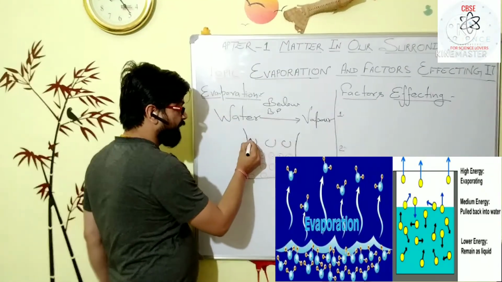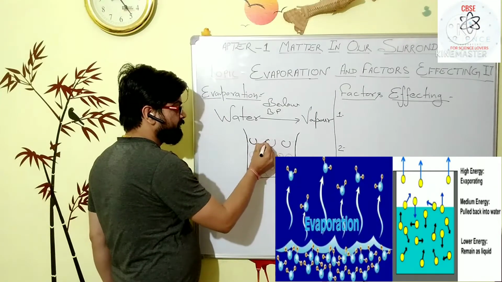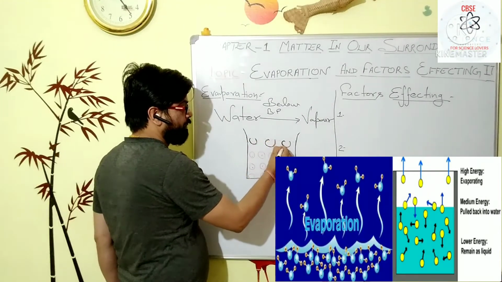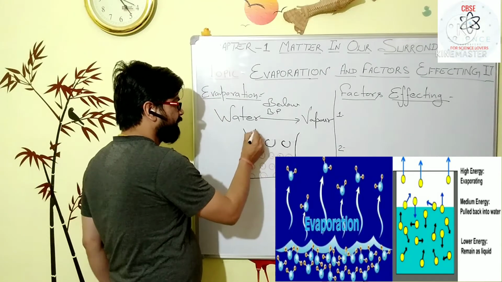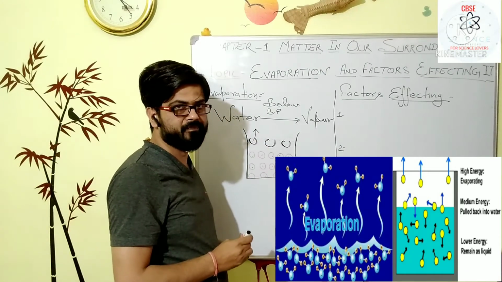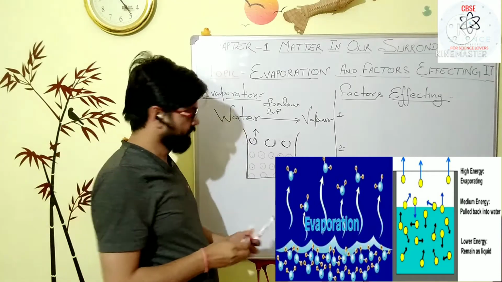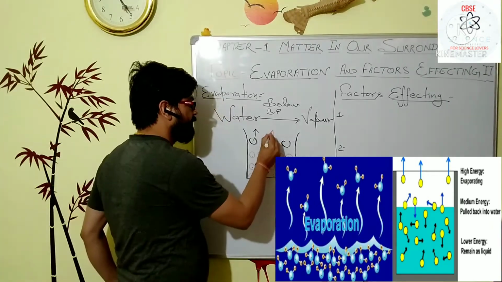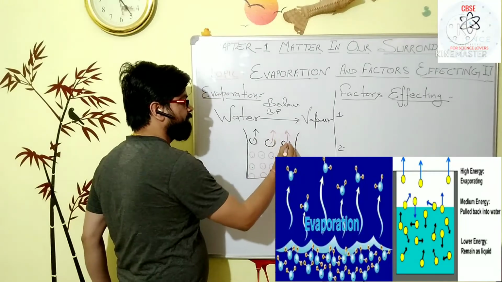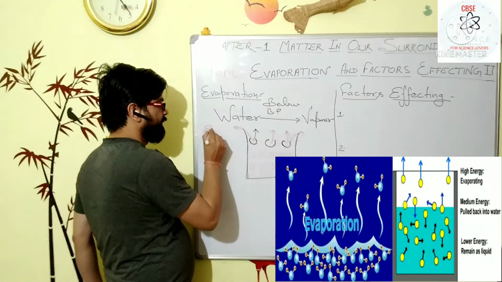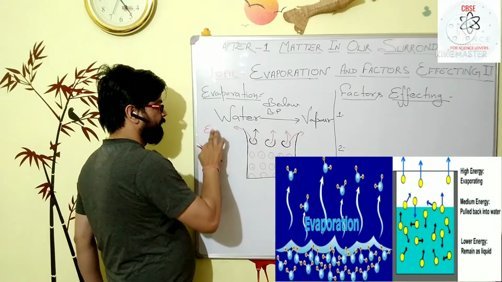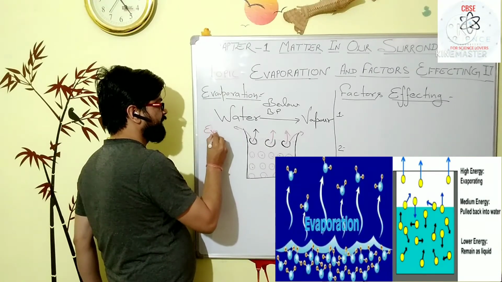So these surface particles, due to their more kinetic energy, easily leave the system and evaporate. That phenomenon is said to be evaporation.